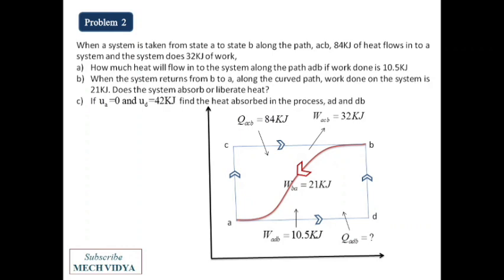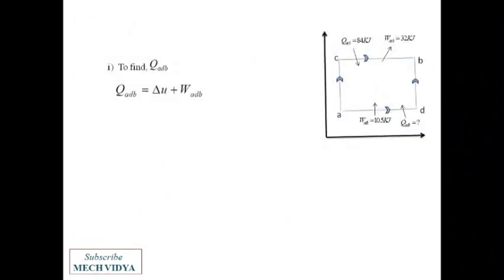Okay, so let us start the problem. First, along the path ACB, we have Q equal to 84 kilojoule and W equal to 32 kilojoule. Now we have to find the heat transferred along the path ADB. Again, by applying the first law of thermodynamics, I can write Q ADB is equal to del U plus W ADB. Now W ADB is already given in the question. It is 10.5 kilojoule.